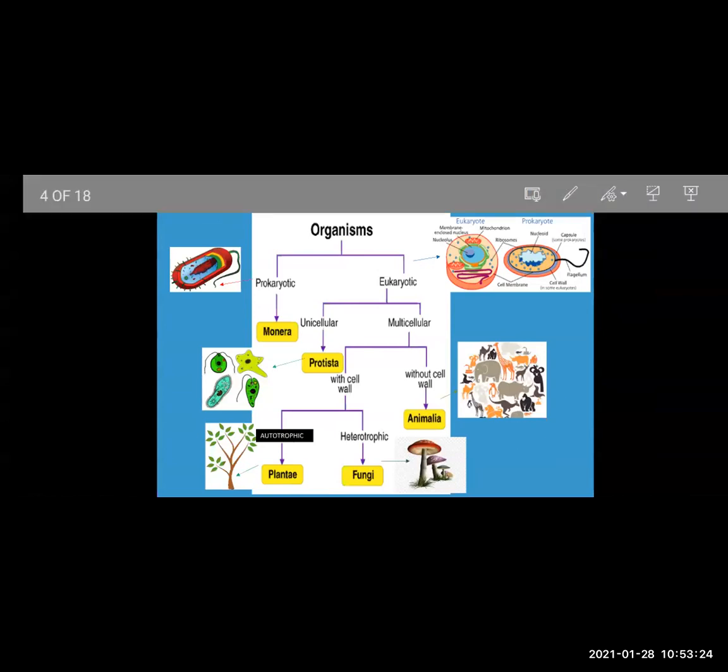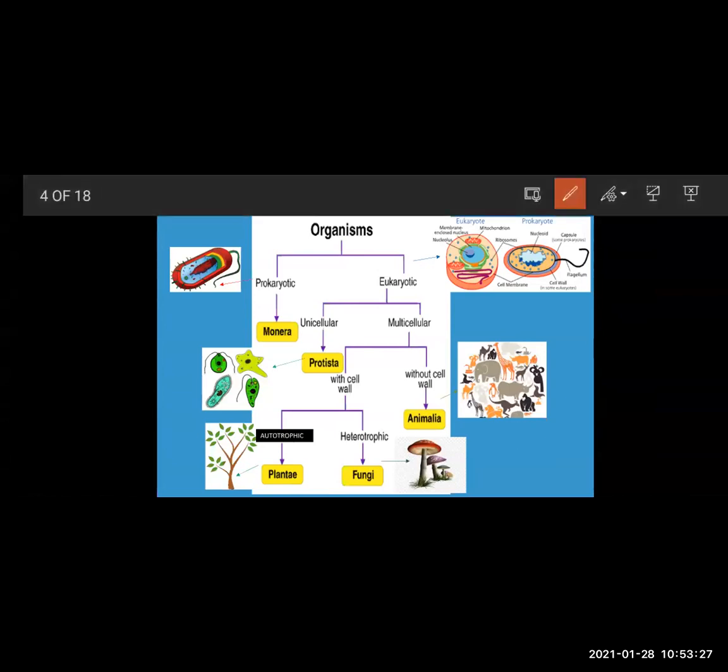Under the unicellular, Protista was included. Then multicellular organisms were further classified on the characteristic of cell wall, whether the multicellular organism has a cell wall or lacks it. If the cell wall is present, they were further classified on the basis of nutrition. What is nutrition? The way they prepare or obtain their food. Those two groups were autotrophic and heterotrophic.